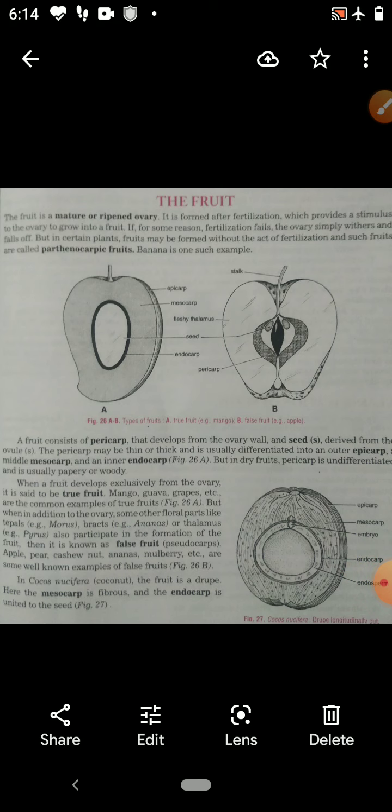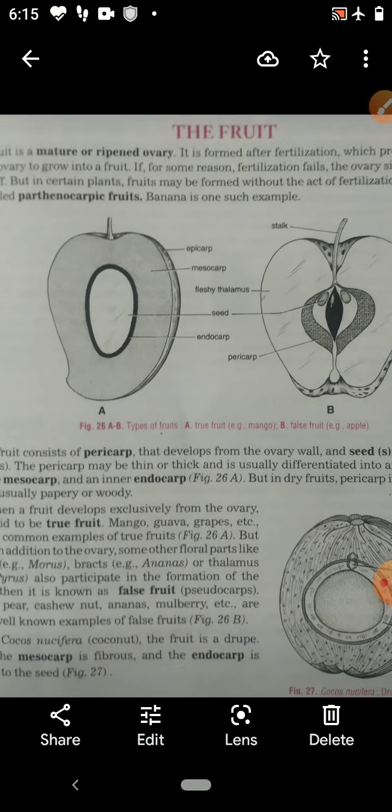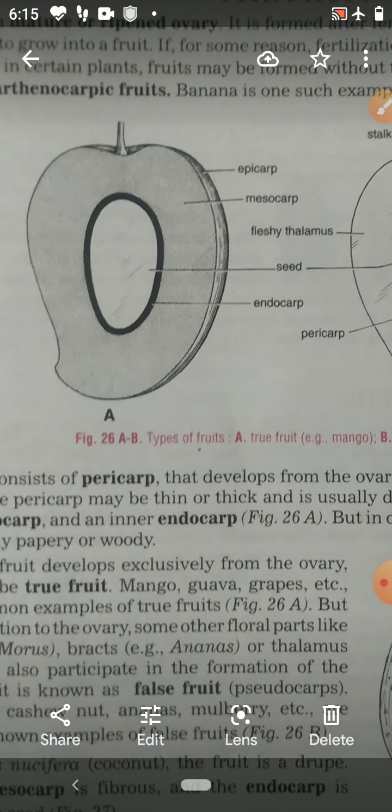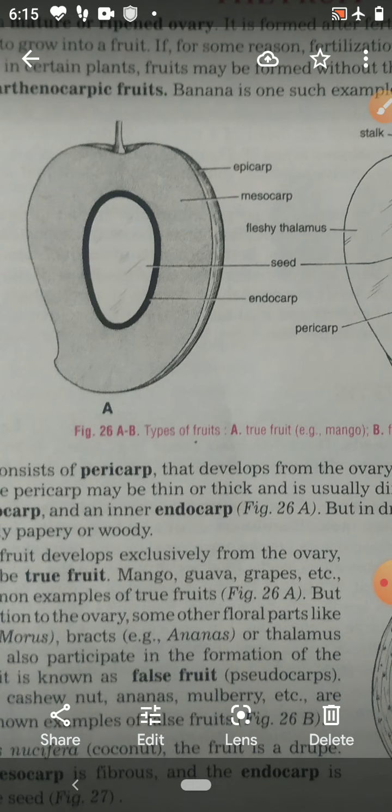You have studied parthenocarpic fruit. Fruit develops without the act of fertilization. But when you see the structure of the fruit, a fruit consists of fruit wall and seed.